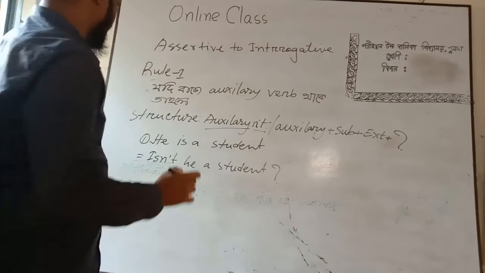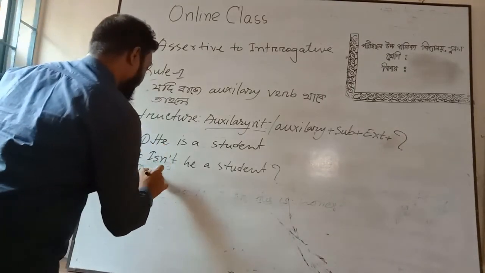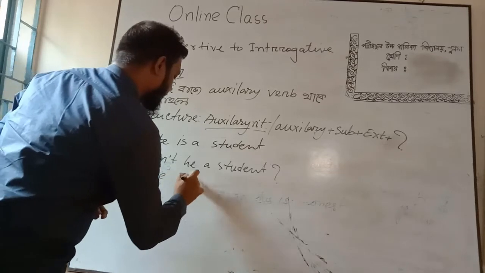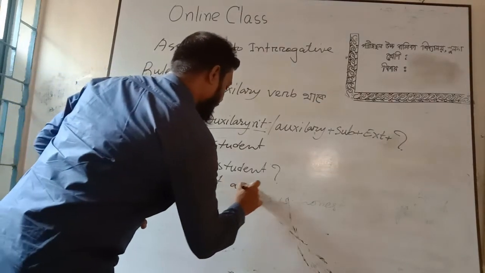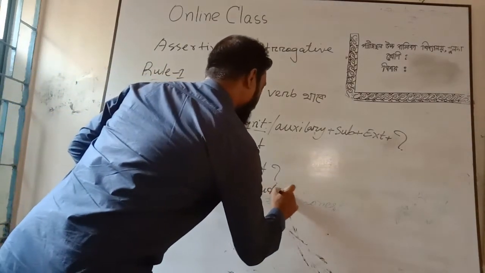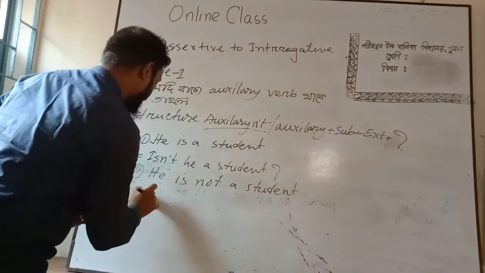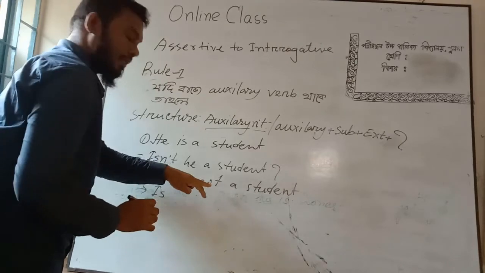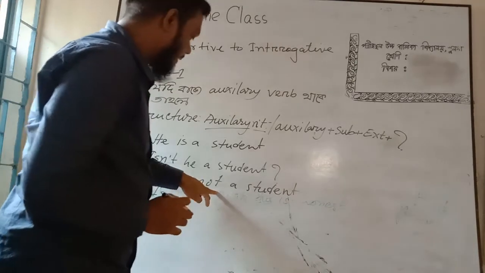But we have to clarify, if the sentence is a negative sentence, for example, he is not a student, then the answer should be is, not n't, because it is a negative sentence.